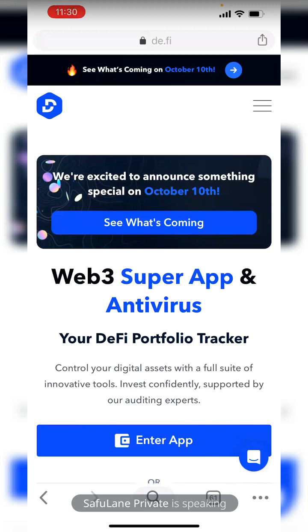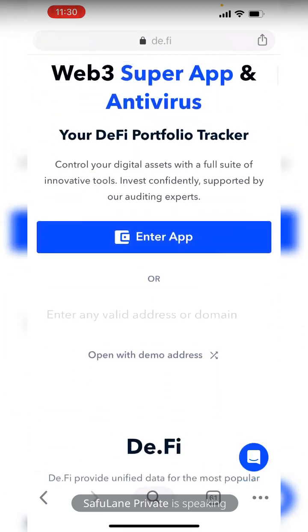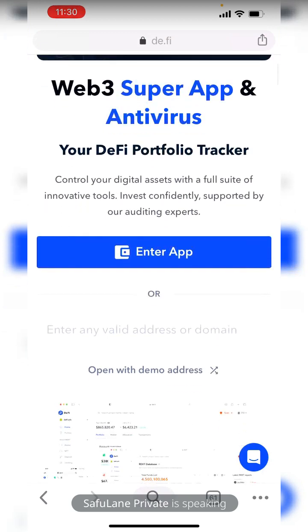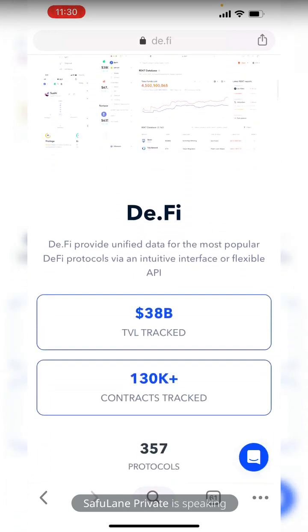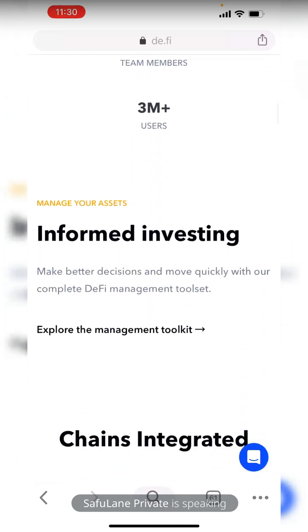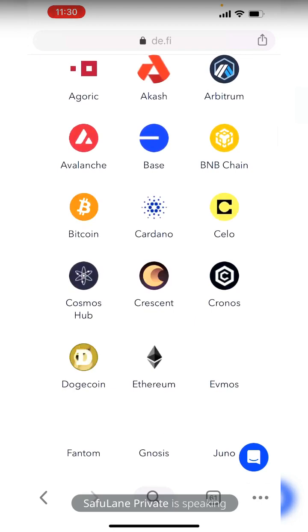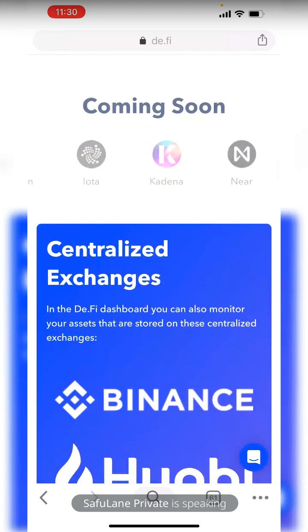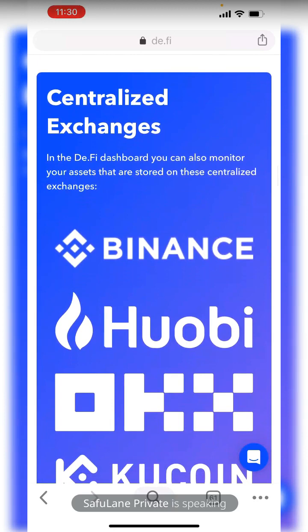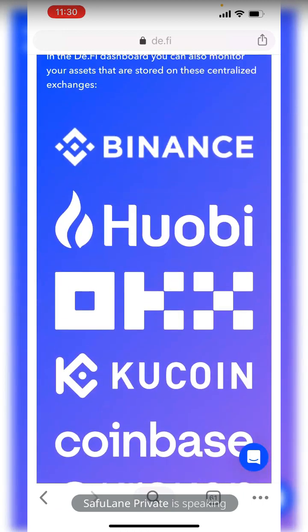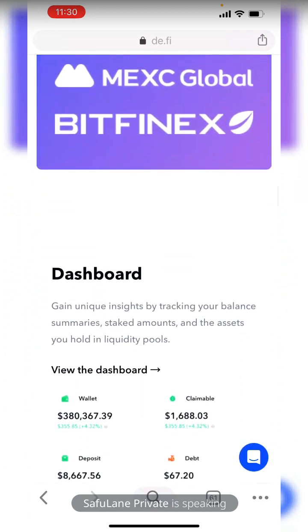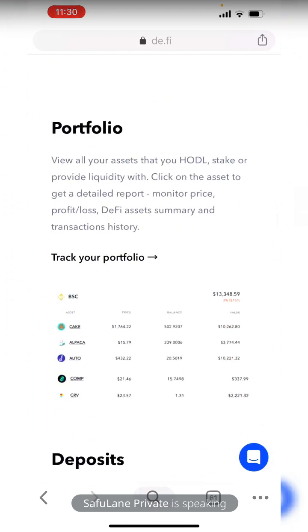Okay. They said they are announcing something special on October 10th, and it is a Web3 super app and antivirus DeFi portfolio tracker. Open with the demo address. Probably I can use the demo address to check on what we're about to expect here. And they have different chain integrations. Okay, cool. And they have other chains coming up, and a centralized exchange where the asset is going to be listed. I think they have good backing. If they're having these big exchanges interested in them, that makes sense.